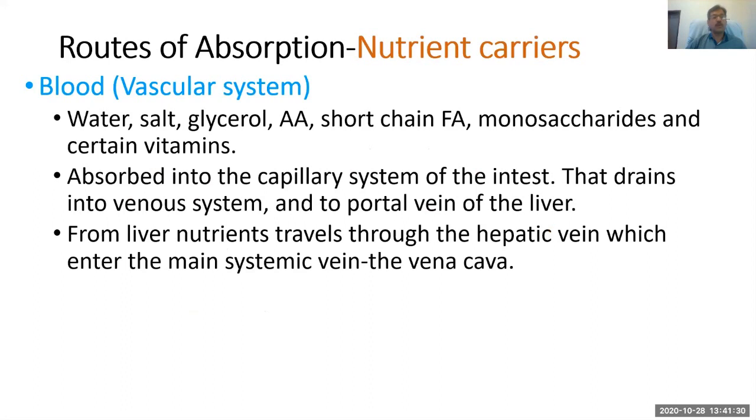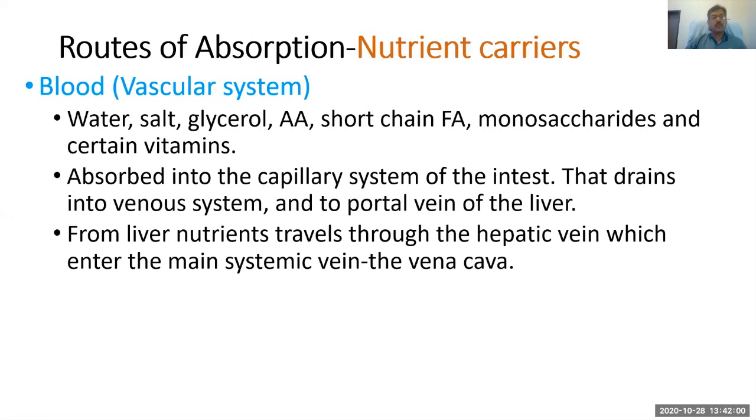When we talk about the blood or vascular system, water, salt, glycerol, which is a part of lipid, amino acids, short chain fatty acids, carbohydrates in the form of monosaccharides, and all vitamins are carried through this blood. They are absorbed into the capillary system of the intestine. Then that drains into the venous system, and that empties into the portal vein of the liver.